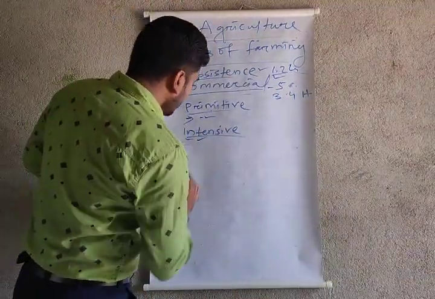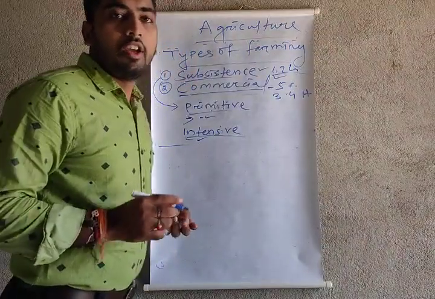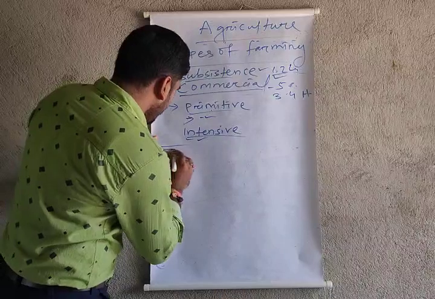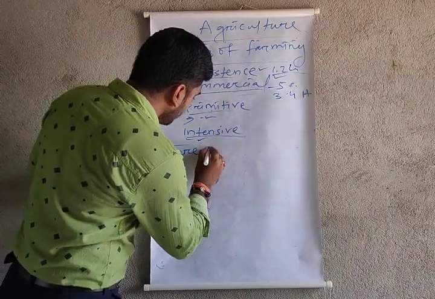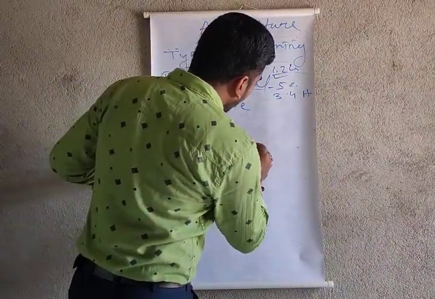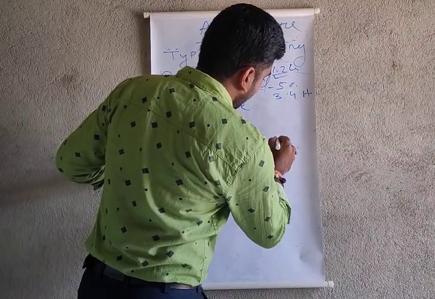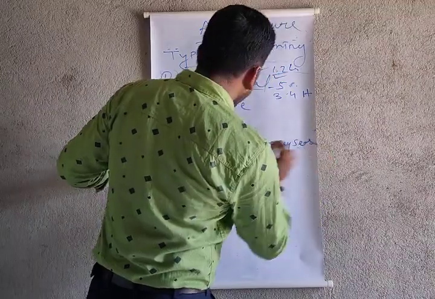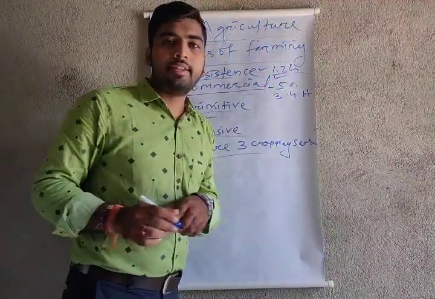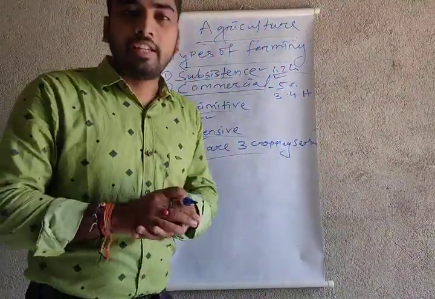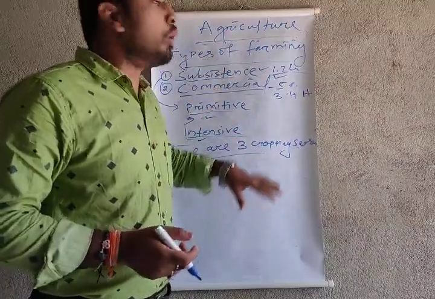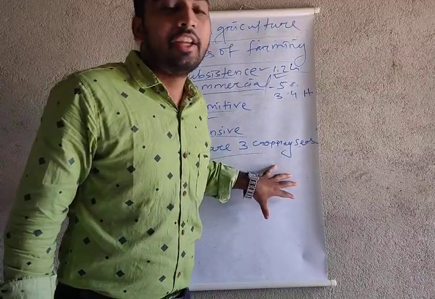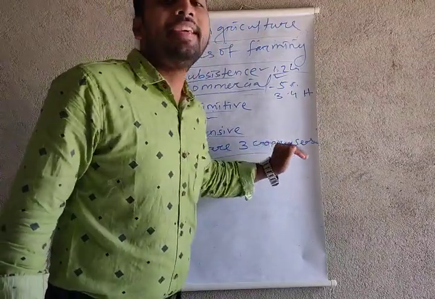Now the last thing. Now we are going to read the last topic. What are the seasons? How many cropping seasons are there? There are 3 cropping seasons of agriculture. My dear students, we already know about the process of agriculture, and we already know about the types of farming also. Now we proceed. There are several cropping seasons.